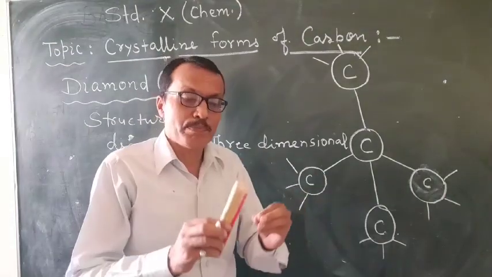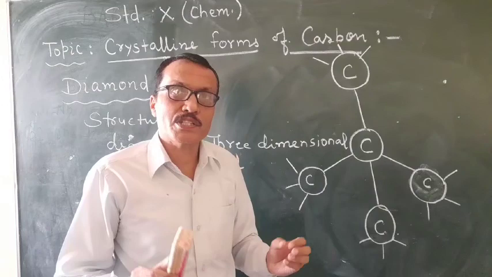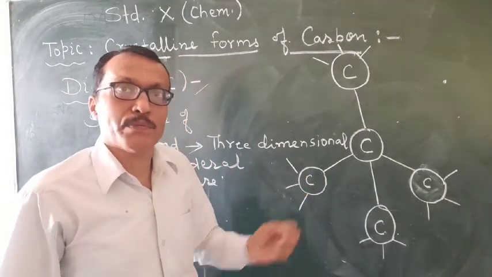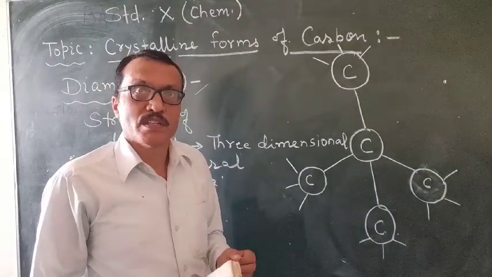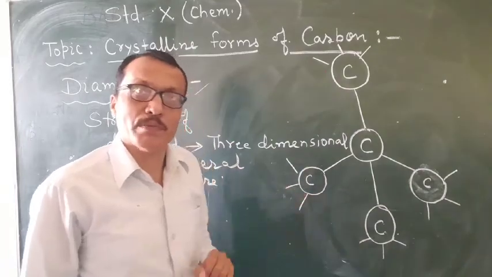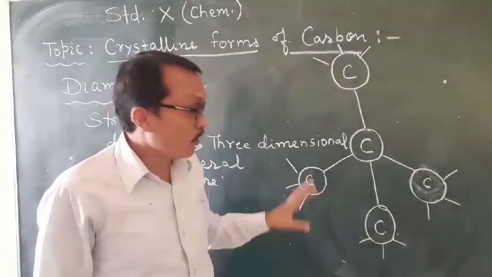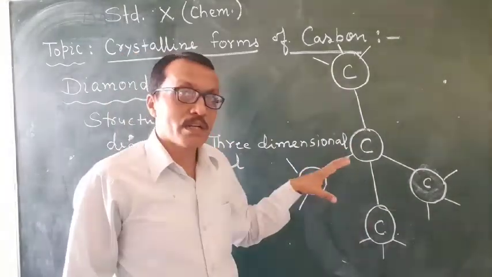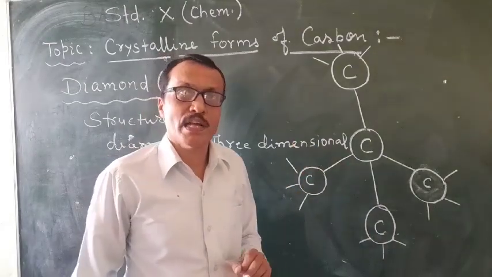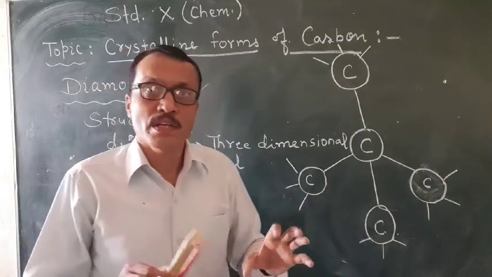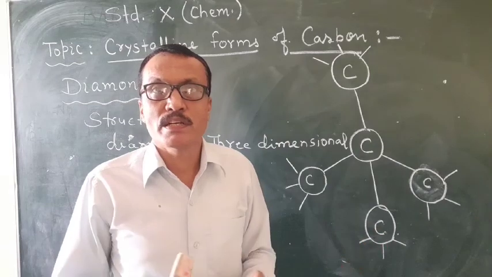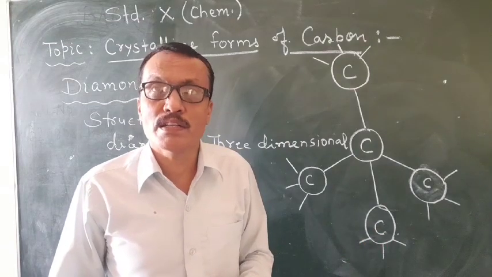It is a complex structure which cannot be drawn on the board or paper. This is the arrangement of one carbon in the structure of diamond, and you can think all other carbons similarly join with other carbons in the pattern, and this becomes a complex network which is known as the tetrahedral structure.